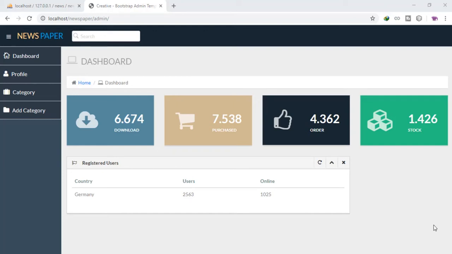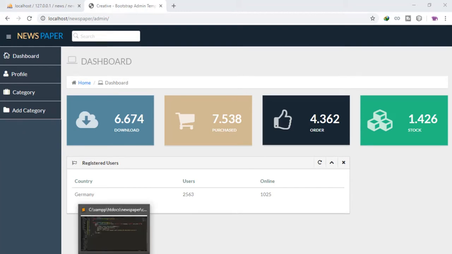Alright, so welcome to the final lecture in this section. The next section is going to be a subsidiary of this news class. What we need to do right now is just add the link to add a post, and that link is only going to display once the user that is logged in is an administrator.